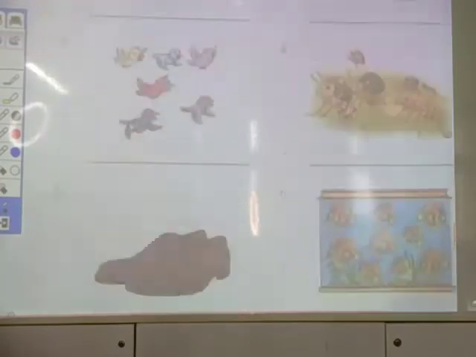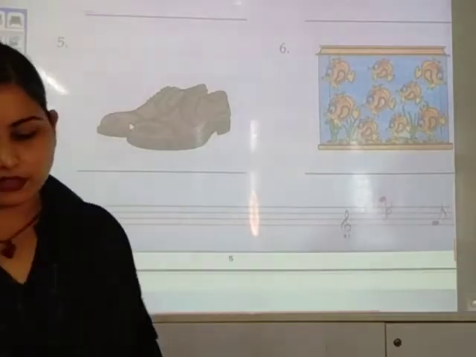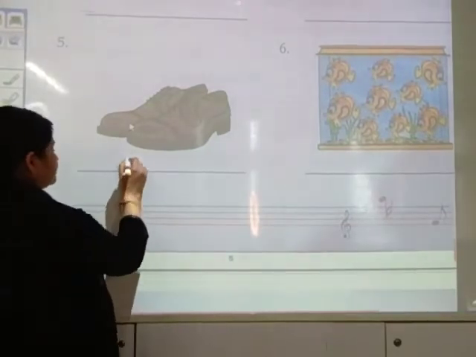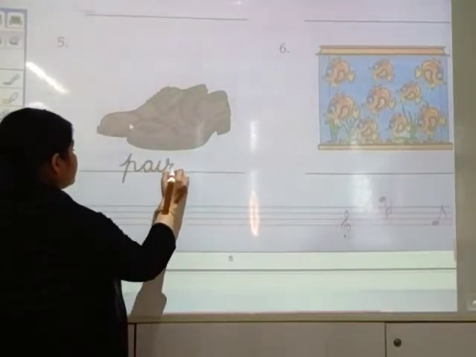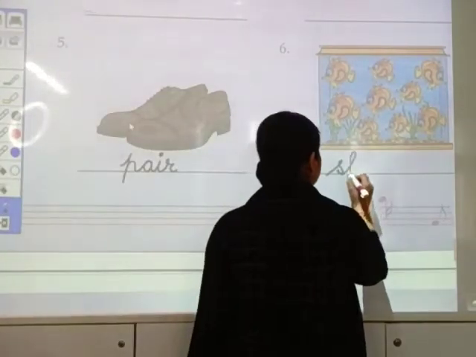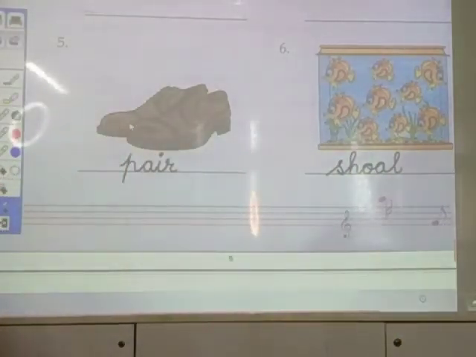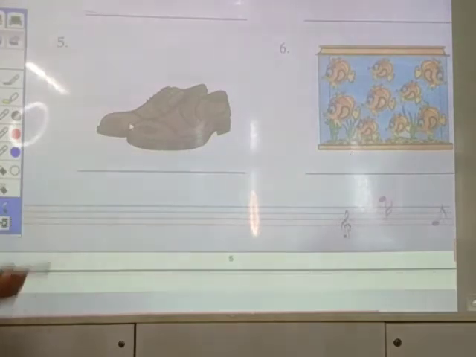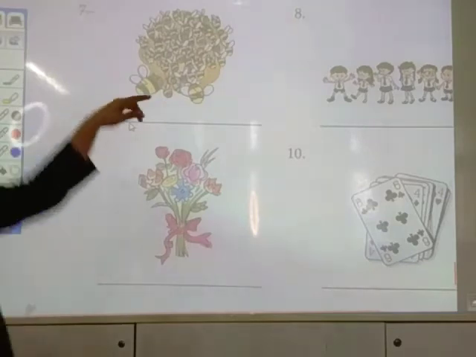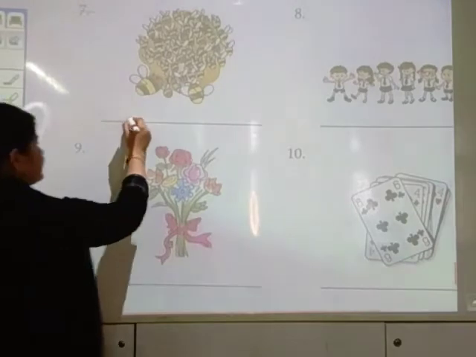Next, what is this? This is a pair of shoes. Next, a shoal of fish. SHOAL, shoal of fish. Next, number 7 is bees. That means swarm. A swarm of bees.